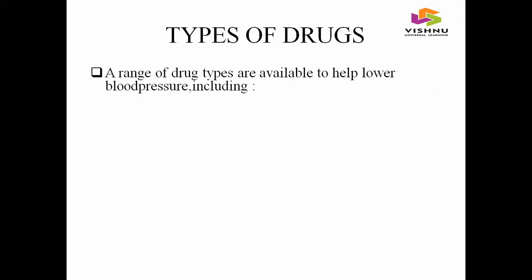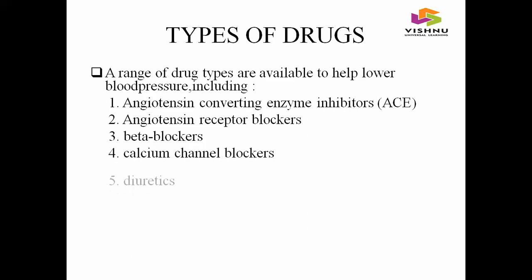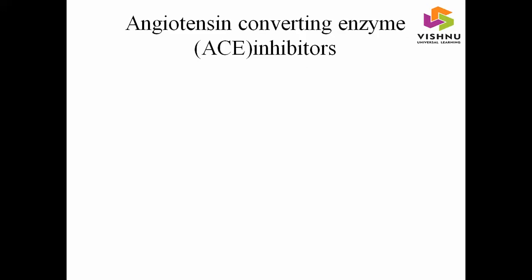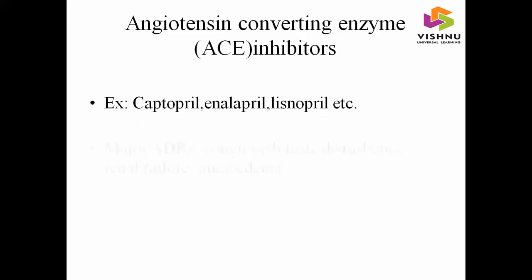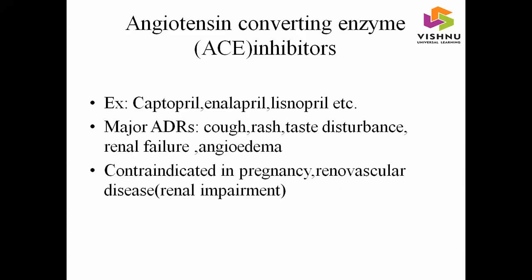be used. And coming to the classification of antihypertensives: angiotensin converting enzyme inhibitors, angiotensin receptor blockers, beta blockers, calcium channel blockers, diuretics, alpha blockers, alpha beta blockers, central sympatholytics and vasodilators. Coming to the class angiotensin converting enzyme inhibitors, examples include captopril, enalapril, lisinopril, etc. ADRs include cough, rash, taste disturbance, renal failure, angioedema, and they are contraindicated in pregnancy and renovascular disease.